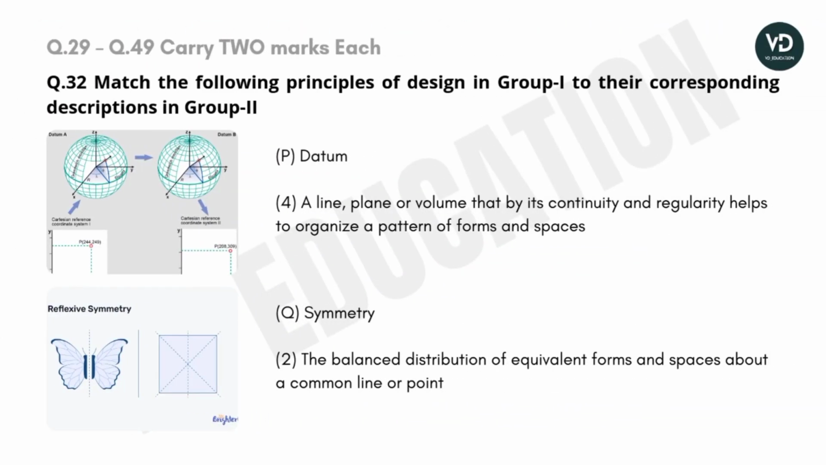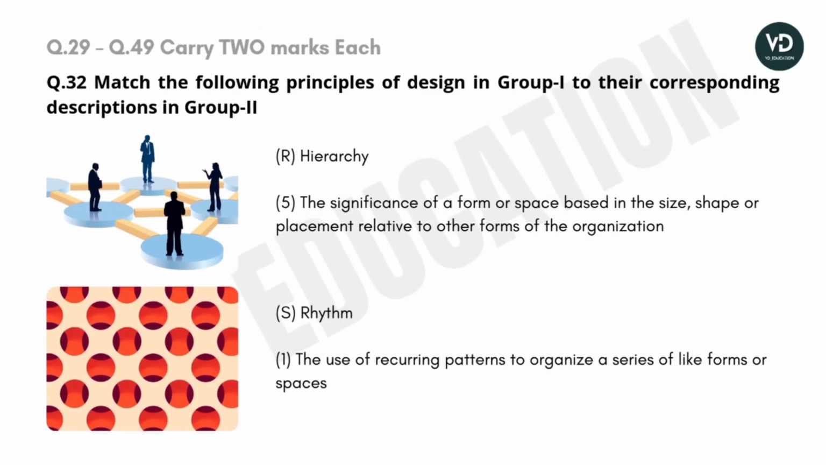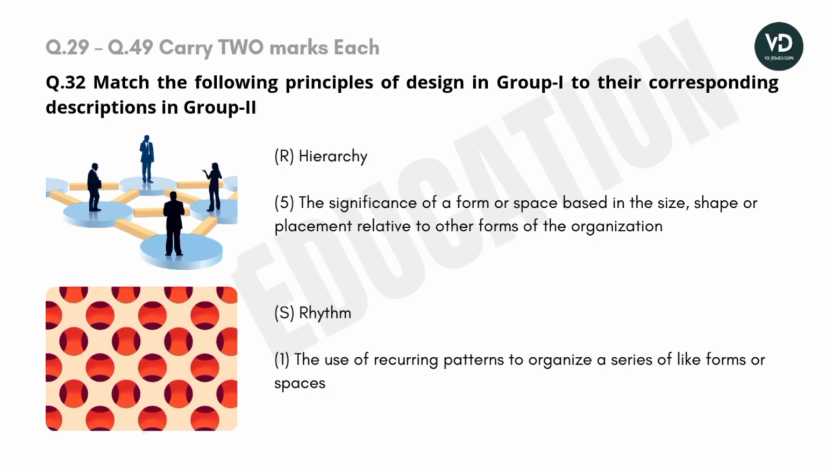Datum: a line, plane or a volume that by its continuity and regularity helps to organize a pattern of forms and spaces. Q. Symmetry: the balanced distribution of equivalent forms and spaces about a common line or a point. R. Hierarchy: the significance of a form or space based on its size, shape or placement relative to other forms of organization. S. Rhythm: the use of the recurring pattern to organize a series of like forms or spaces.